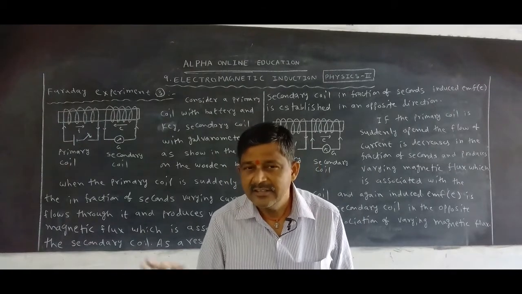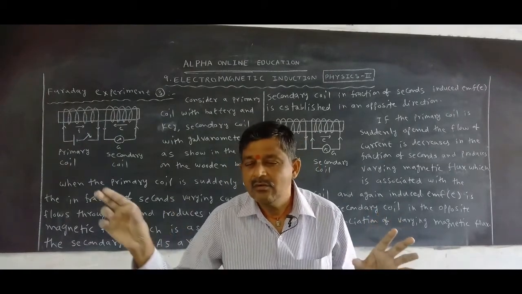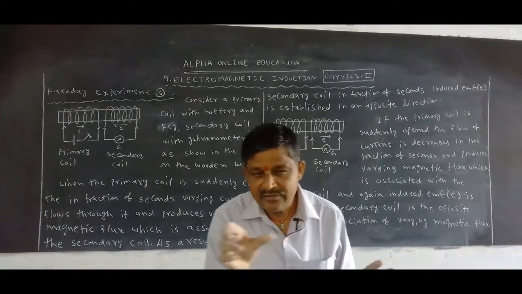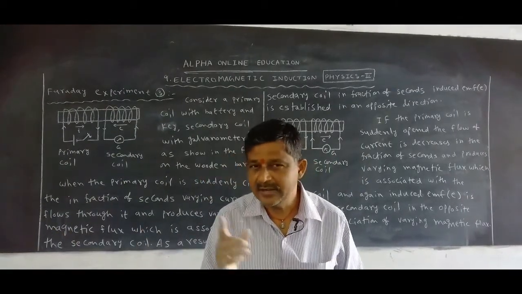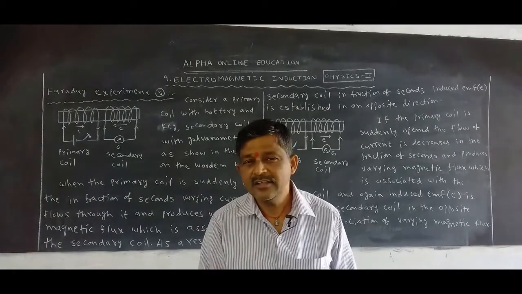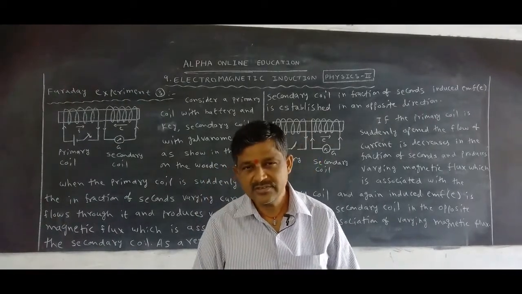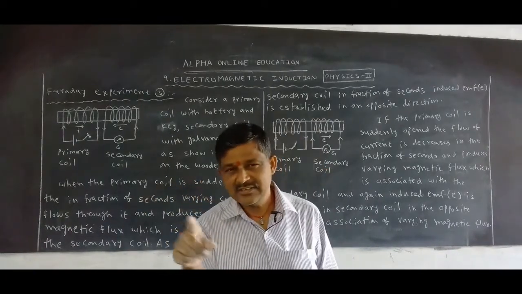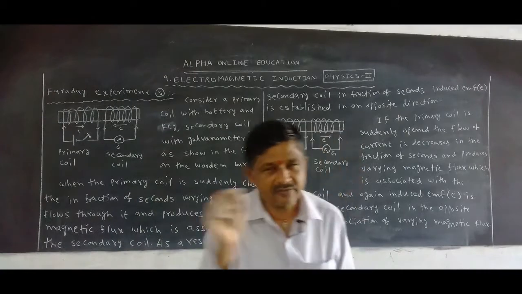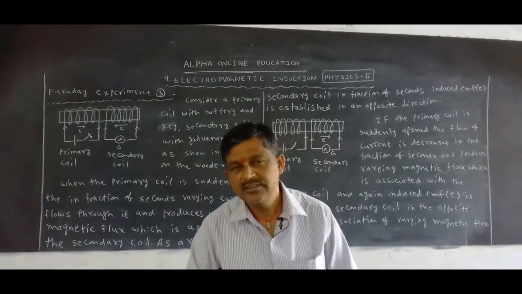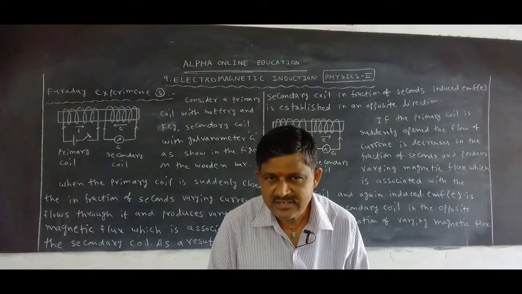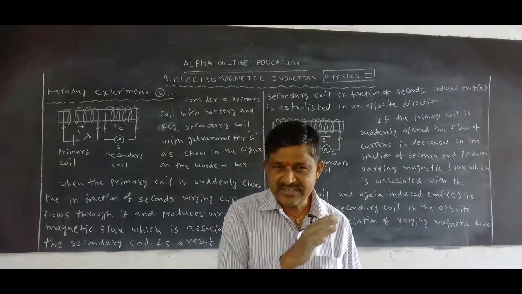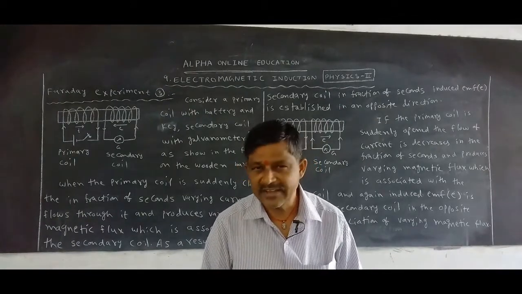In that one, we take two coils. One coil moves towards the secondary coil or away from the secondary coil, but in the primary coil a steady current flows and it gives the magnetic flux when it moves towards or away. Here also, the result is the same. Result is the same means induced EMF is established in the coil in the opposite direction of association of magnetic flux.